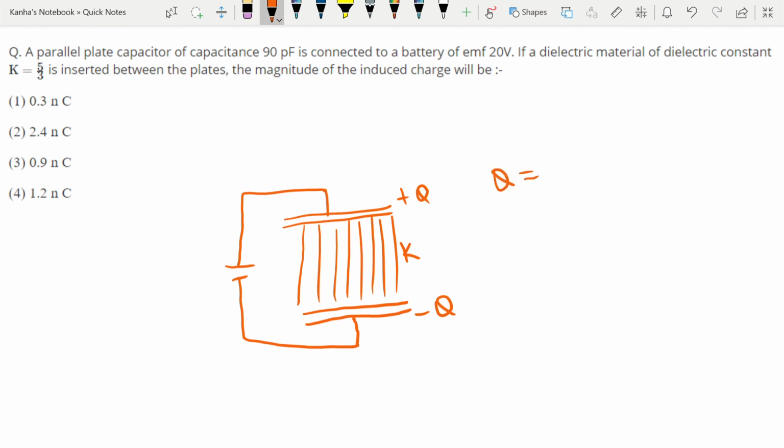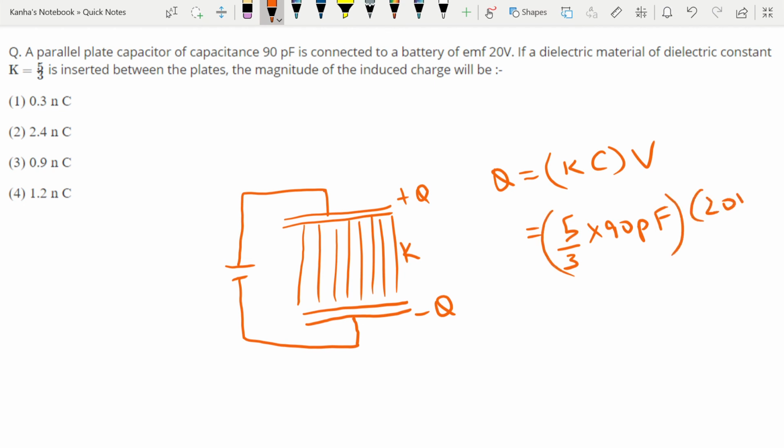Q is equal to KC into V. Nothing but 5 by 3 into 90 picofarads, into 20 volts that is given in the question. This turns out to be 3000 picocoulombs, which is 3 nanocoulombs.